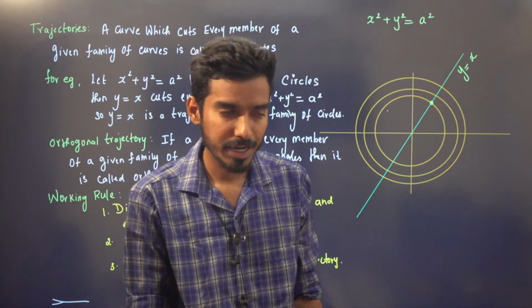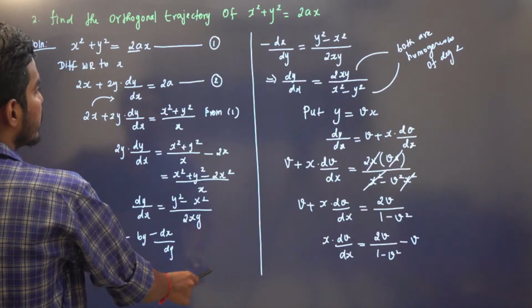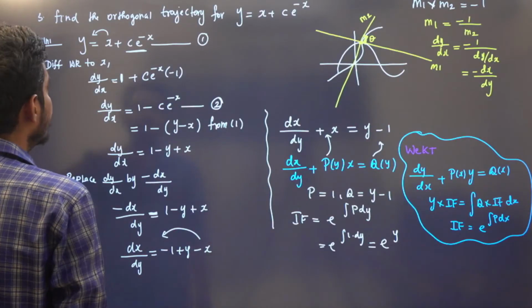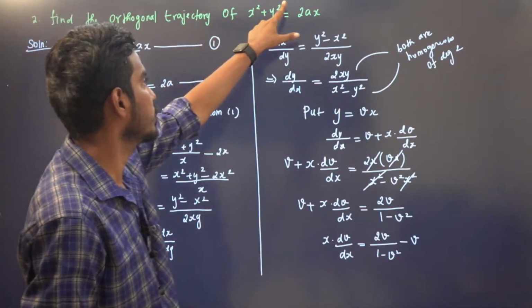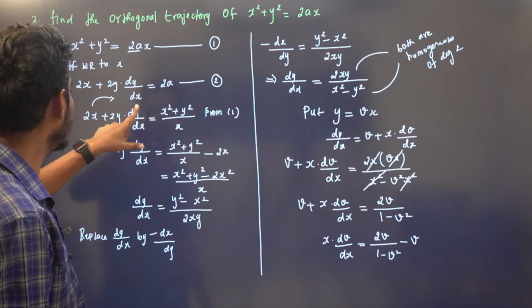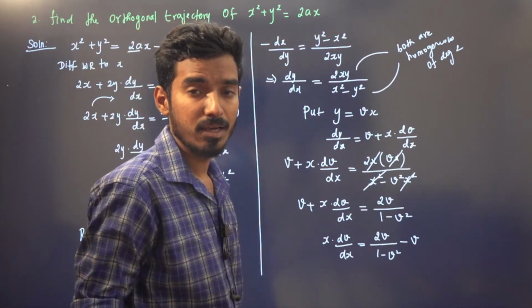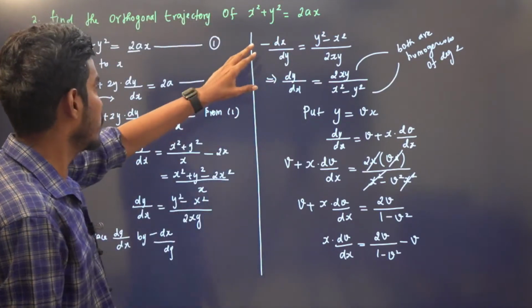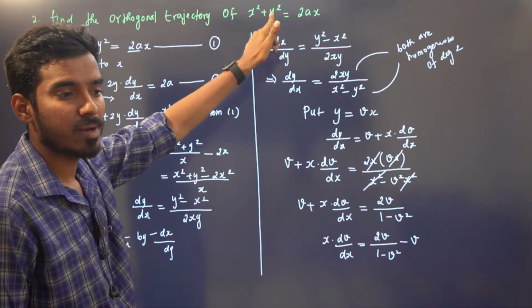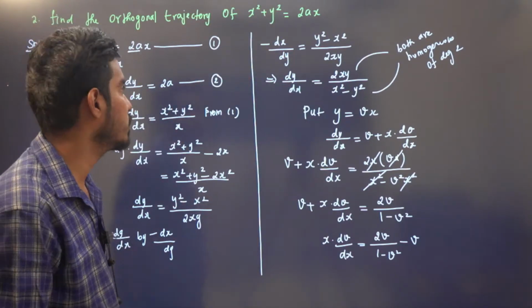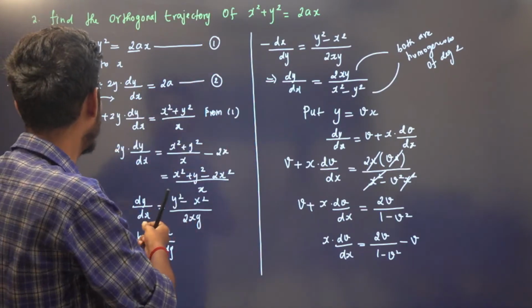I'm just recalling for you, right? So we have done the first problem, the second problem, and the third problem. You can see the first problem, right? Differentiate this with respect to x. We have to eliminate the parameter. Here a is the parameter. If I keep on changing a, you will get a different family of circles. Because this is the equation of a circle, in general form, x square plus y square plus 2gx plus 2fy plus c is equal to 0. I have taken this as equation number 1, and I have differentiated with respect to x. So I have got this.